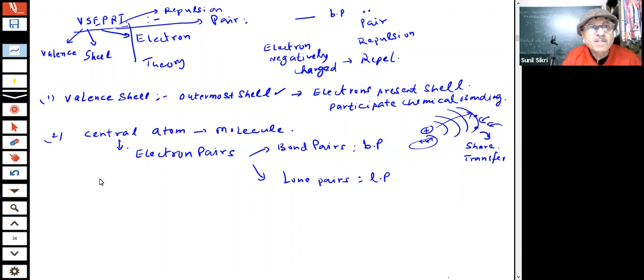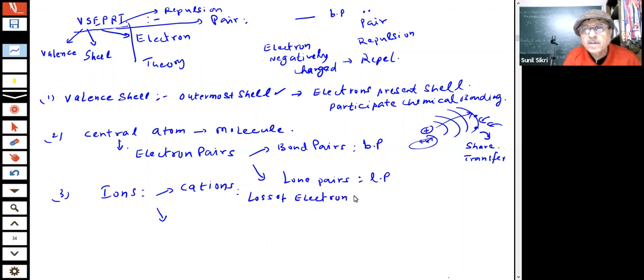And we can also have some ions. What are ions? There are two types of ions, students. Positive ions, cations, means when a loss of electron takes place, then you form positive ions. Positive ions, students.